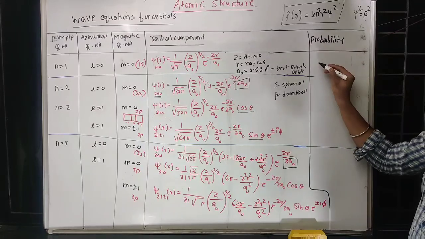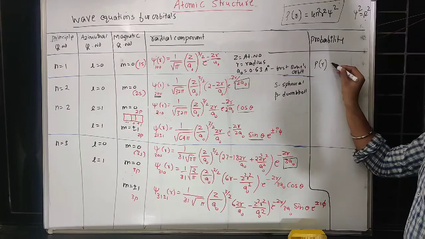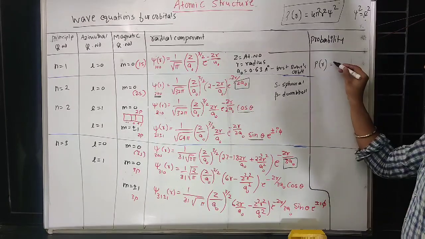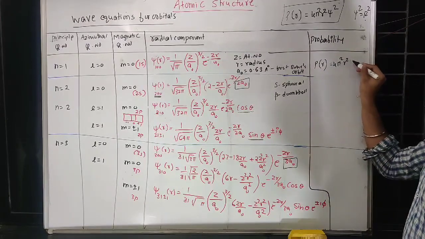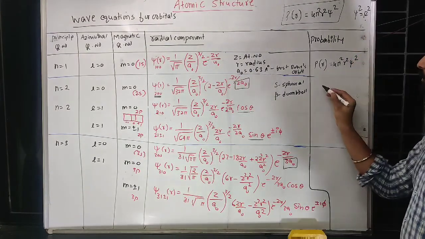We can solve like this: P of r, that is probability as a function of radius, is equal to 4 pi r square and psi square. So for psi square we have to substitute this.